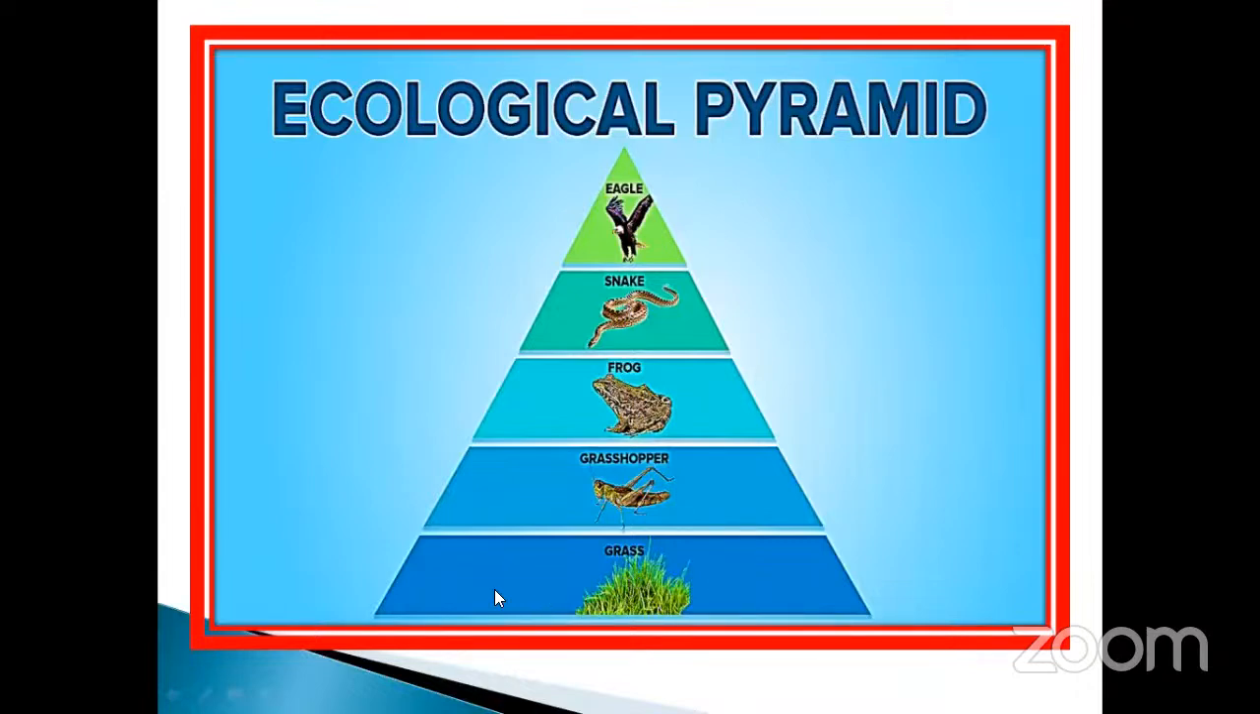Suppose any change occurs in any one of the trophic levels, then all are affected. That is very, very important, my dear. If one is affected, it will also affect the next, so each and every trophic level is continuously affected. Finally, the ecosystem is completely destroyed. That is very, very important, my dear students. Don't forget.